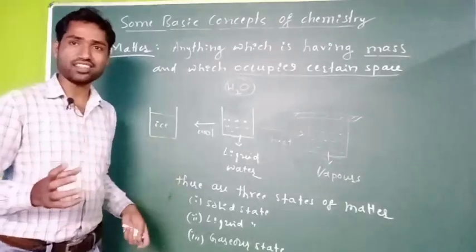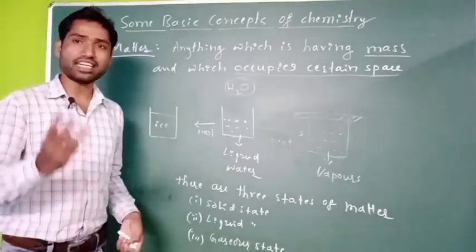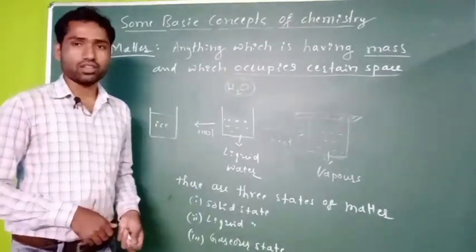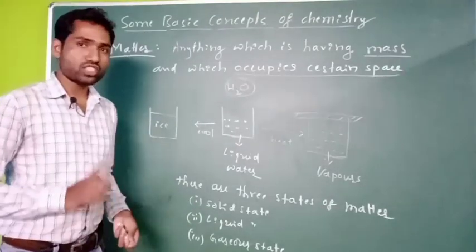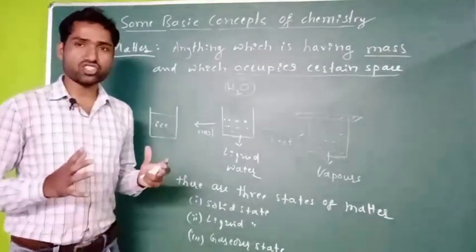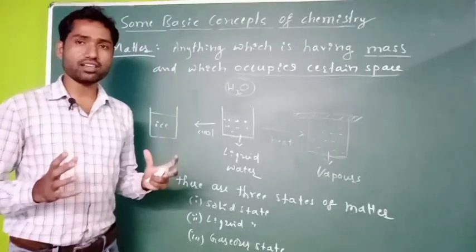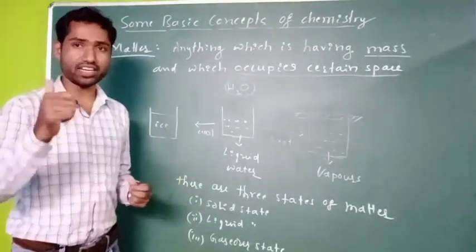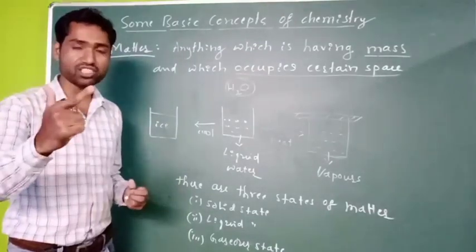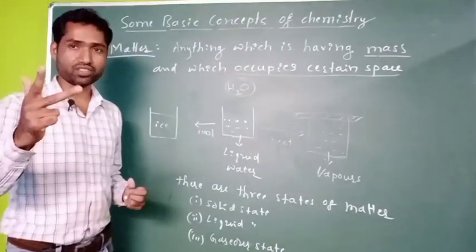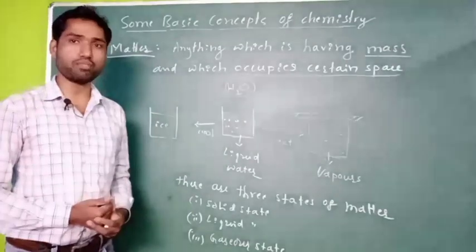So oxygen is also a matter that exists in three states. Here my intention is to say that every matter that exists in nature is present in three states: one is solid state, another is liquid state, another is gaseous state. These are the three states of matter.